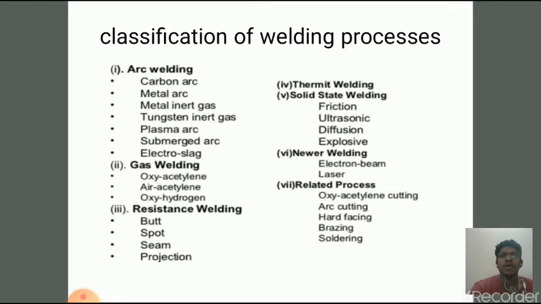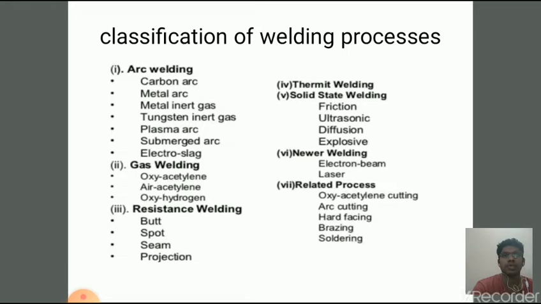In arc welding, power supply is used to create and maintain an electric arc between the electrodes and the base material to melt the metals at the welding point. In such welding process, the power supply could be direct current or alternating current. If you are using direct current, we have to use a generator as a source, and if you want to use alternating current, we have to use a transformer as a source. And the electrode could be consumable or non-consumable, and filler material may or may not be added.